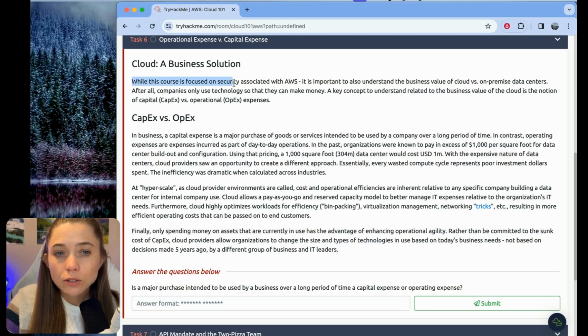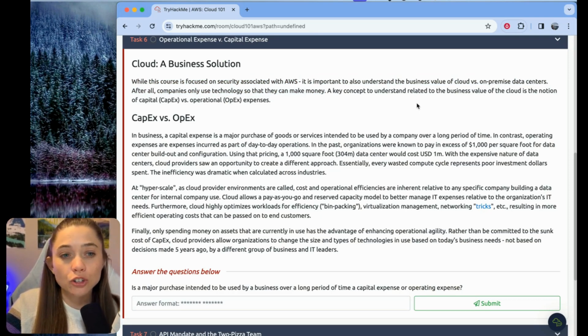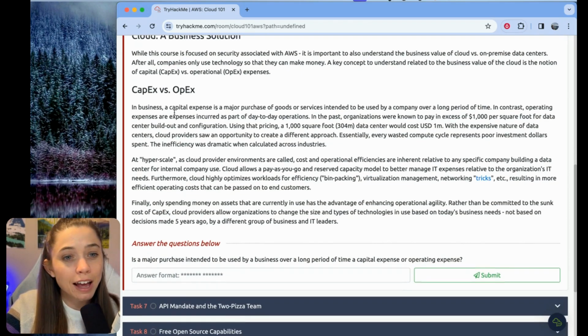It says, while this course is focused on security associated with AWS, it's important to understand the business value of cloud versus on-premise data centers. After all, love this, after all, companies only use technology so they can make money. We want to understand the business value of the cloud is related to the notion of CapEx versus OpEx. So they give you the abbreviations here as well. So it's not breaking news.